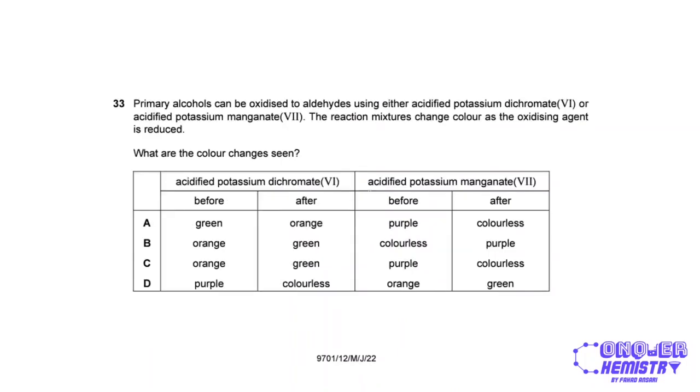So what are the color changes if we try to oxidize alcohols using either potassium dichromate 6? That is obviously going to be orange to green, right? So it's either option B or option C. And for acidified potassium manganate 7, the color change will be purple to colorless, right? So this was a very simple question, so it's option C for this one.